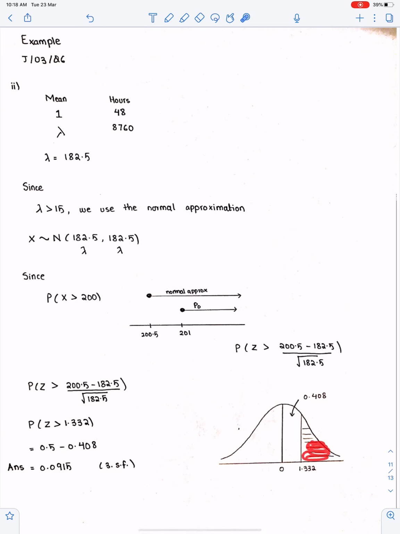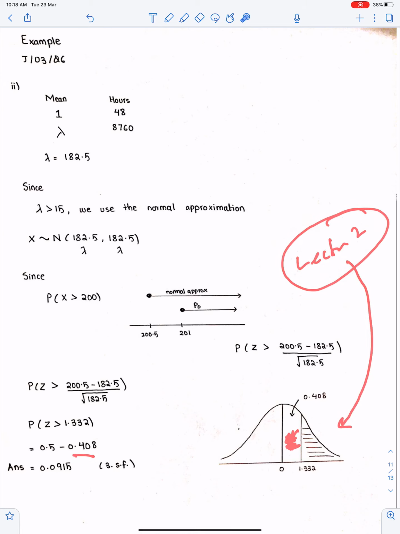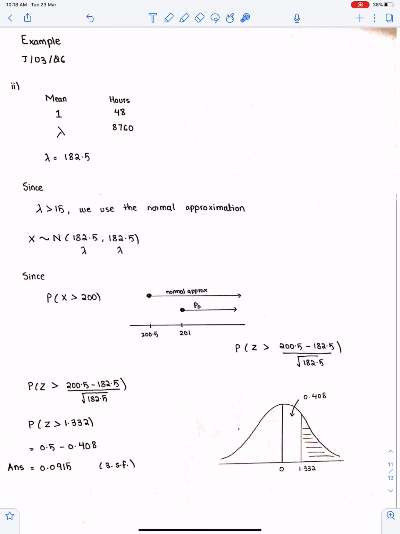You need this area. If you are using the latest version of the calculator, then you should first get this area. This area will be 0.408. You should watch my lecture 2 on normal distribution on YouTube if you want to be good at this part of normal distribution using the latest calculator.